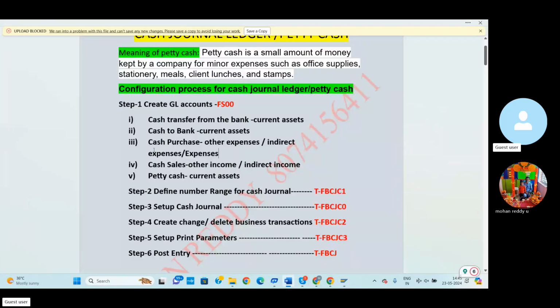So we created up to five GL accounts. Here I completely explained how to create the GL accounts, and under which GL groups each and every GL account comes, in detail. Then we'll go for step 2. Step 2 is define number range for the cash journal.